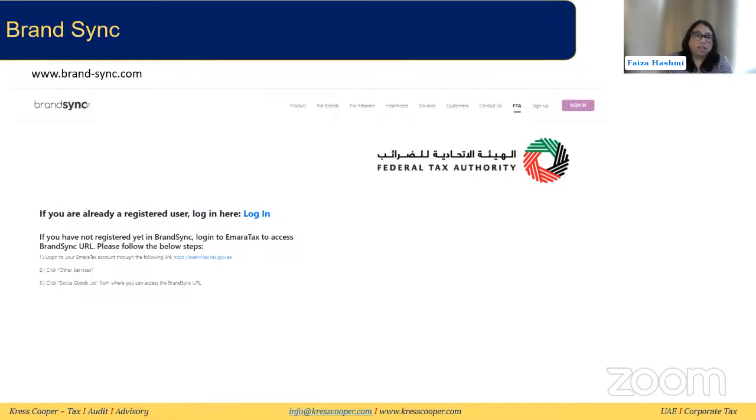So it's a very detailed procedure to register any brand or any product, you can say SKU, into Brand Sync. But once the product is registered here in Brand Sync, then you can control if the image is being changed, or if the ingredients are changed, nutritional values change, or pricing is changed. You can go through this portal as well. So that would be very helpful in that case. So that's it for today. Today we have specifically discussed just the price, what is the base price, what you need to compare. And in the next webinar, I think we will continue a bit more on excise tax.